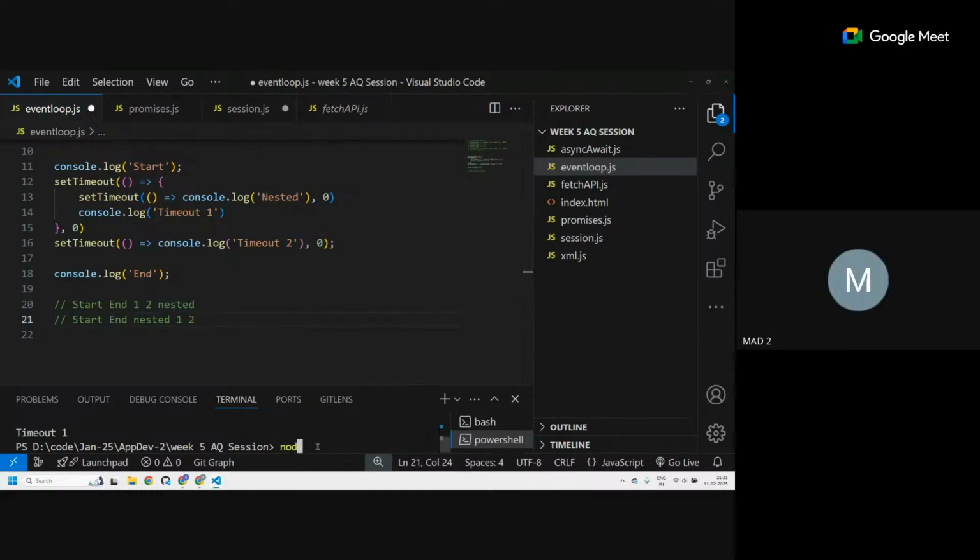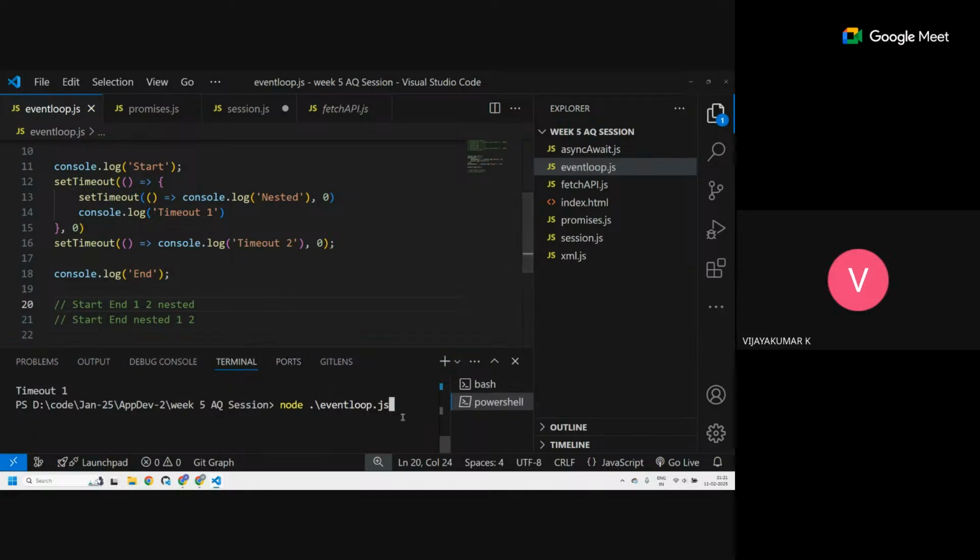So let's see. Node. Line 20 first. Sir, can you explain again, sir? Because this has to come first. This nested, why is it not coming at the last, sir?